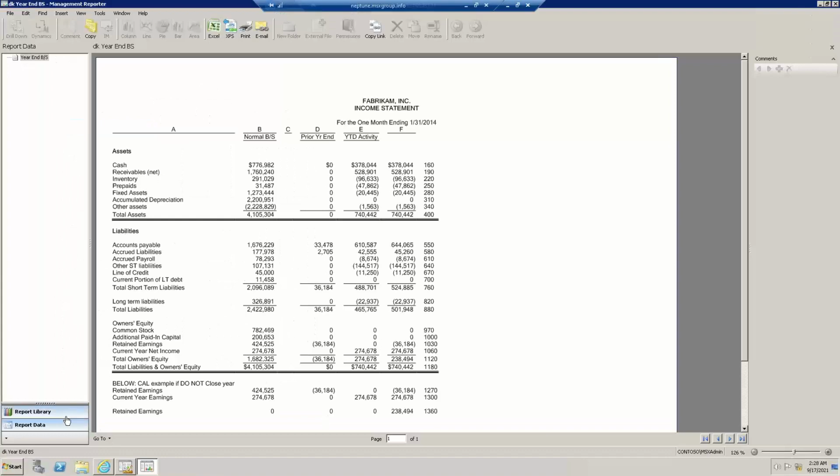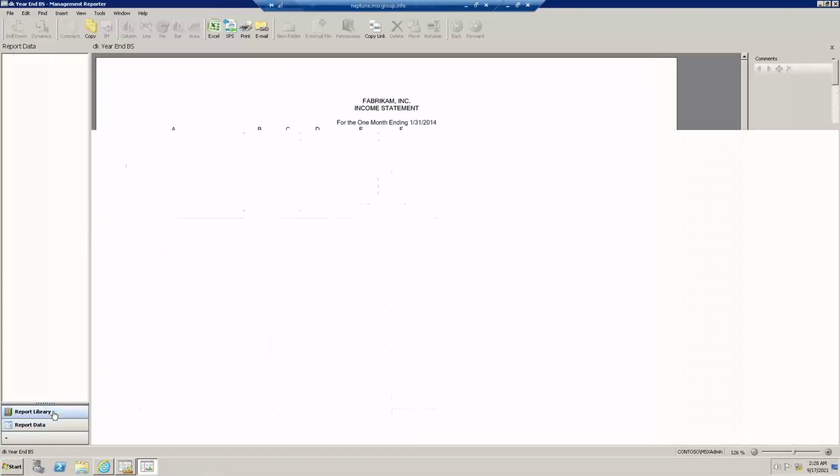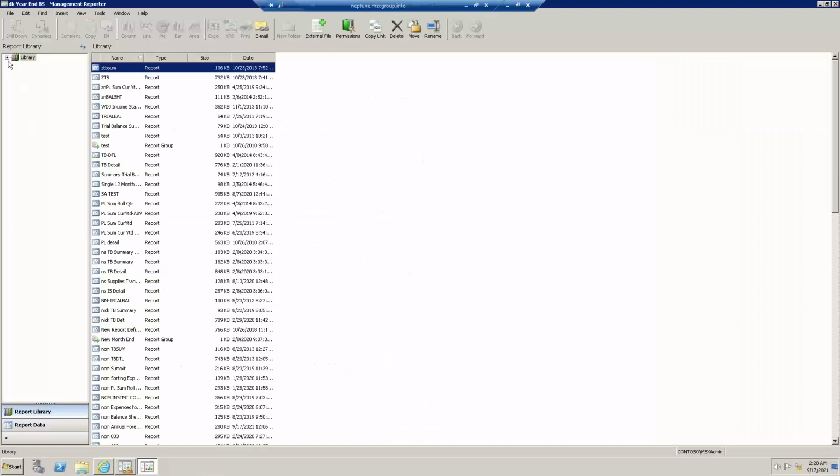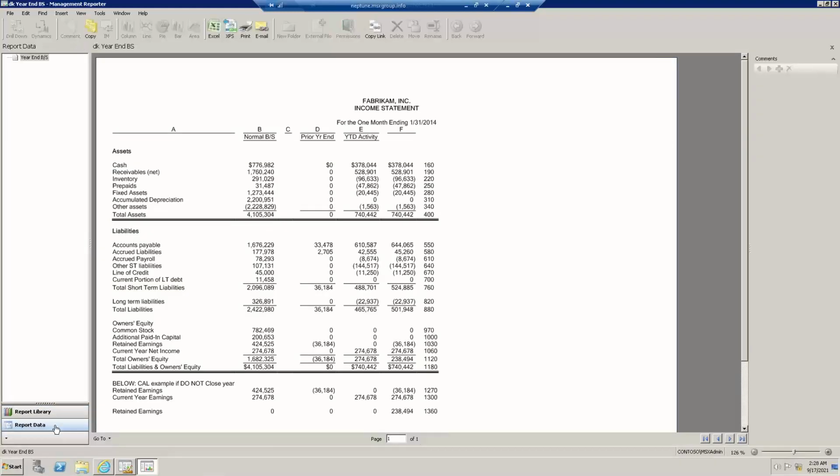Now, I'm going to probably spend most of my time inside the client viewer. And a little heads up that we'll be looking throughout today's session on is here in the lower left, we have a concept, what's called the report library, where you can store your reports in different folders and even have some non-financial reports, including supporting schedules like Excel, Word, PowerPoint. You also can include inside this library. But let me just focus here on the report data itself of this balance sheet.